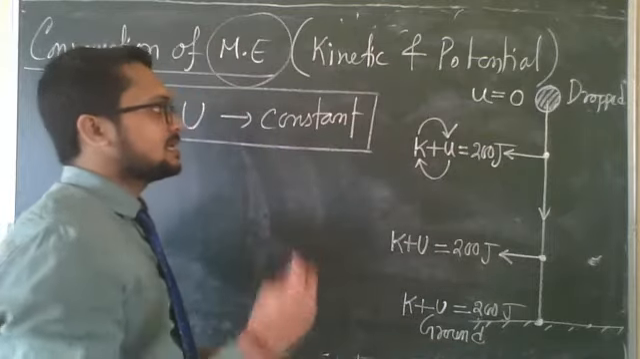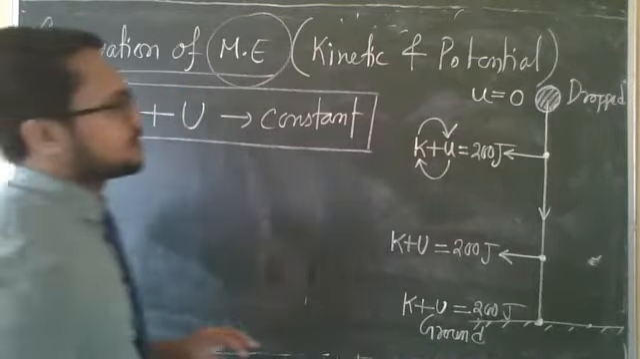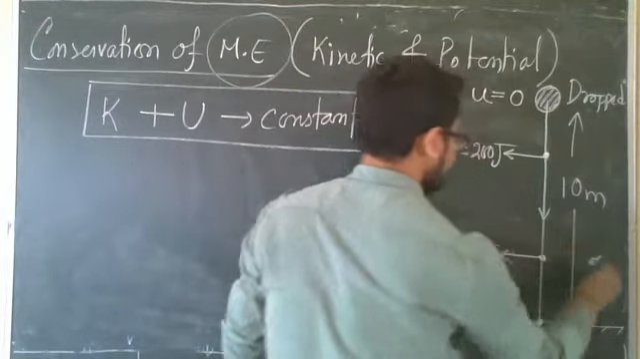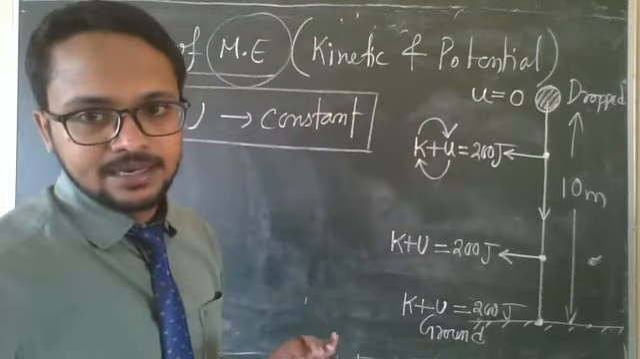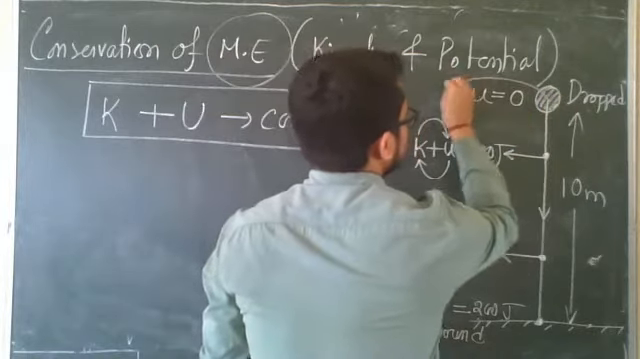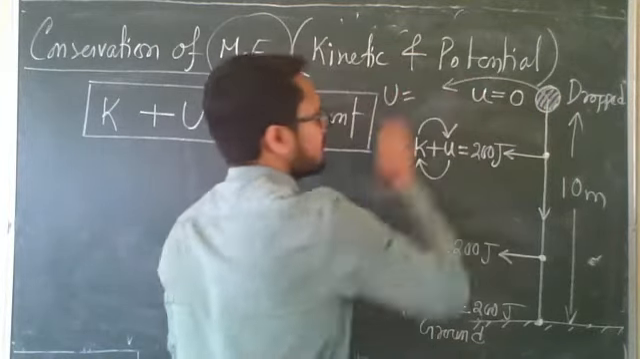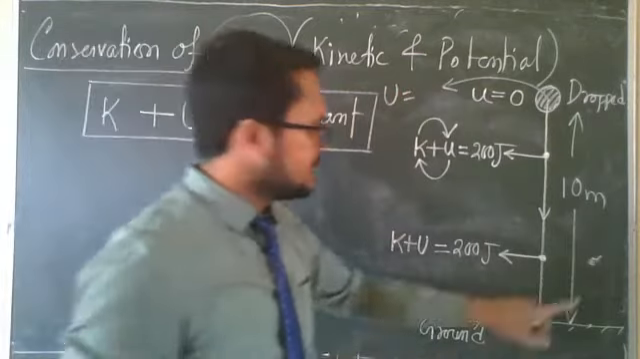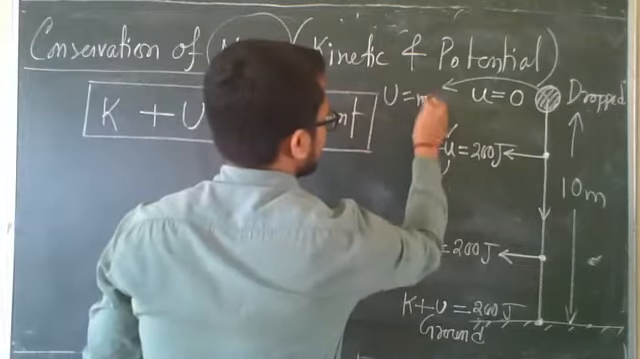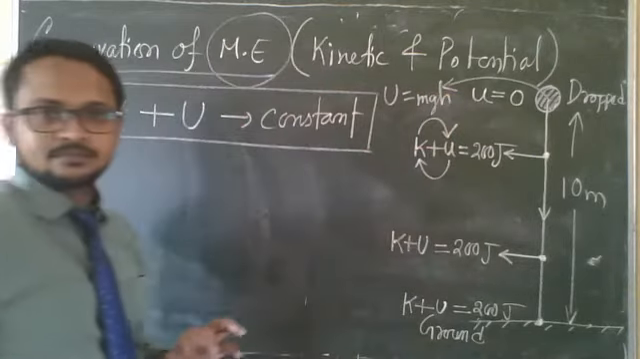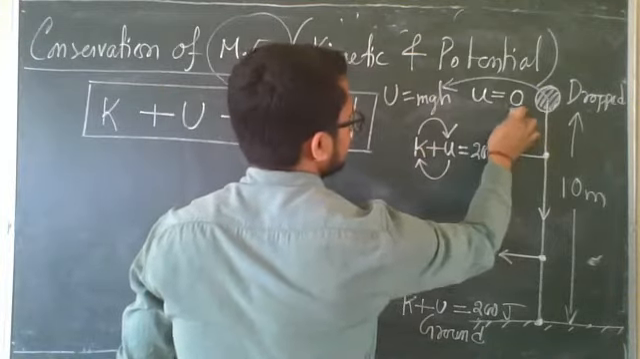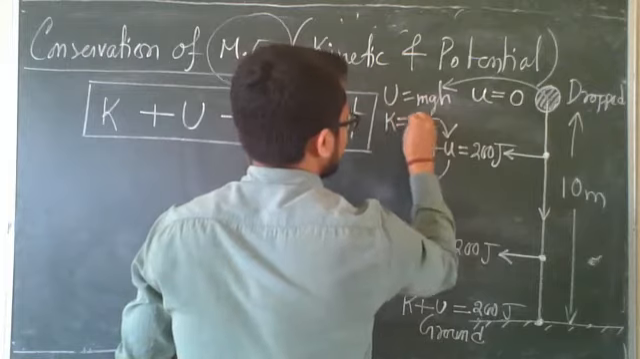If you are given a question, suppose an object is dropped from a height of 10 meters, you can easily find the potential energy. What is the formula of potential energy? mgh. It is dropped from this point, so initial velocity is 0, which means kinetic energy is 0.